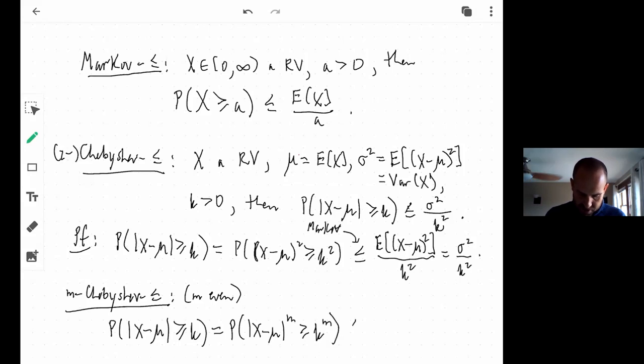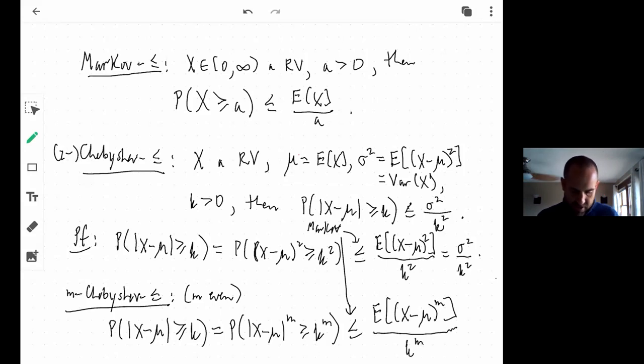And then I just invoke Markov again. Markov again says that this is going to be less than or equal to the expected value of (X minus mu) raised to the m, divided by k to the m. And believe me, I've found great utility for this higher degree version of the Chebyshev inequality. Sometimes the Chebyshev inequality itself isn't good enough, but this guy oftentimes can give you precisely what you need. Okay, so hopefully that makes sense.